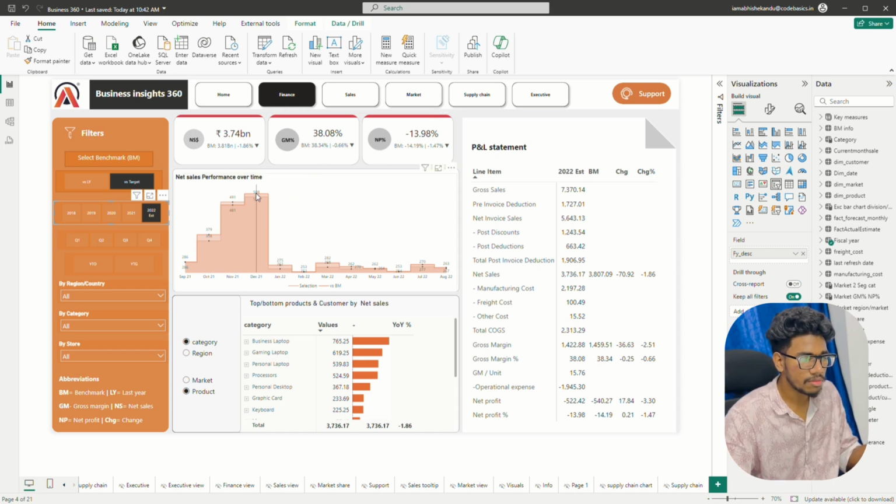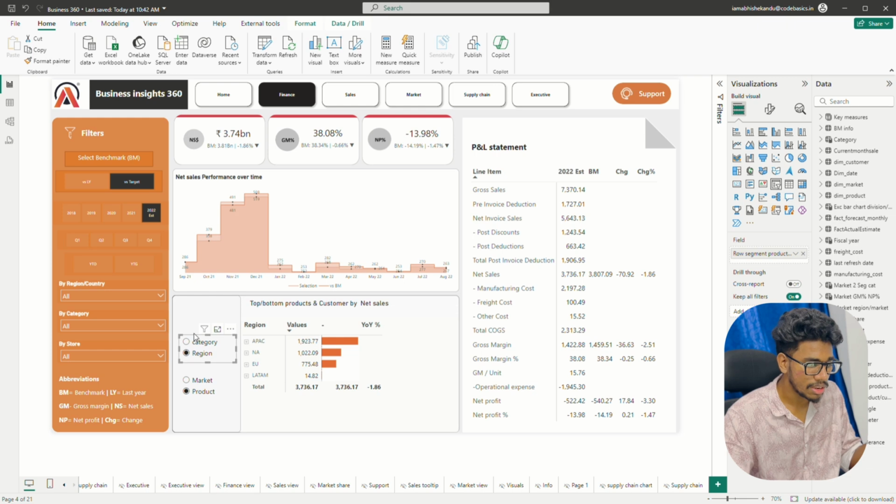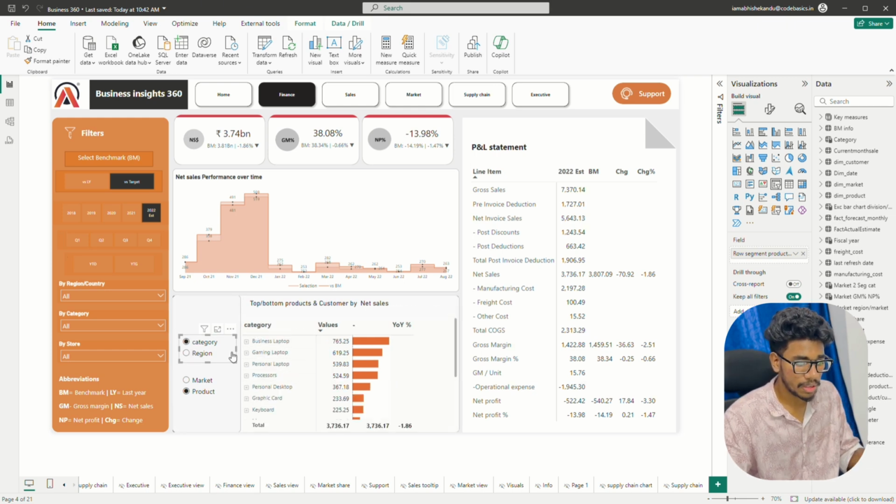I created the visual here. We show the selection year and the benchmark. Looking at the visual is better than looking at the numbers, right? That's why. And I also gave the key metrics for the top and bottom products and customers by net sales. By using the radio buttons, I can see region-level key metrics and category-level key metrics.